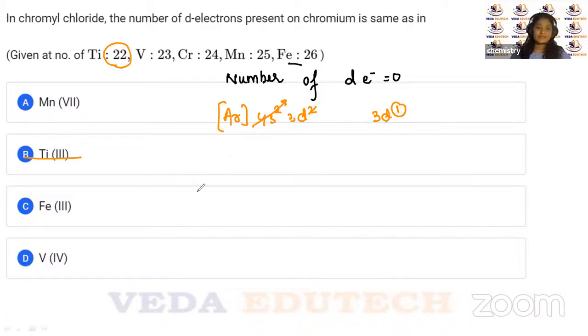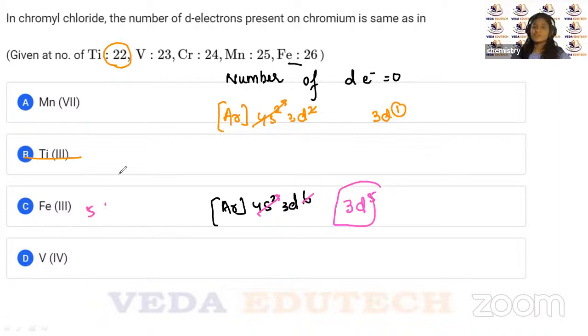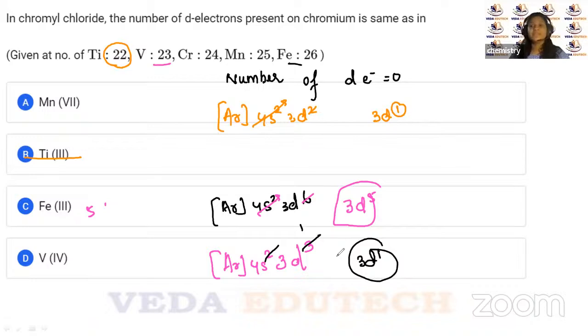Fe is 26. For Fe3+, 2 from here, 1 from here. So this is going to be 3d5. So 5 unpaired electrons. Then vanadium. Vanadium is 23. If you remove 4 electrons, 2 from here, 2 from here, 1 is remaining. So this is going to be 3d1. Yes or no? This is going to be 3d1.